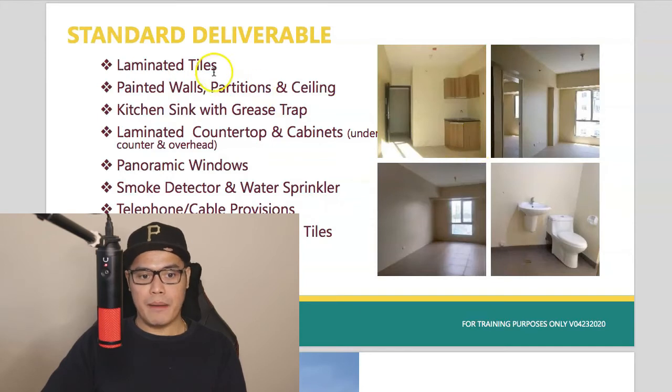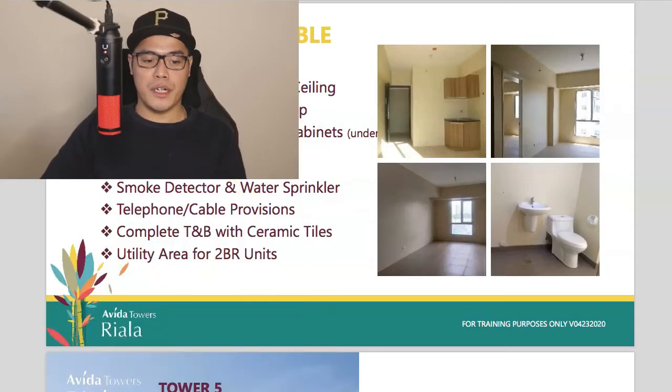It will come with the laminated tiles, painted walls, partitions, and ceiling, as you can see on the photos on the right. It will also come with a kitchen sink and grease trap, laminated countertop and cabinets, panoramic windows, smoke detector and water sprinkler, telephone and cable provisions so that you can just plug and play your telephone lines and Wi-Fi or cable, and internet connections, the complete toilet and bath with ceramic tiles, and utility area for 2-bedroom units.